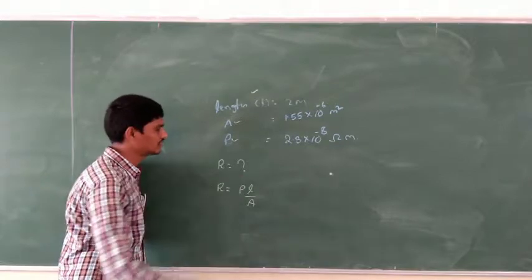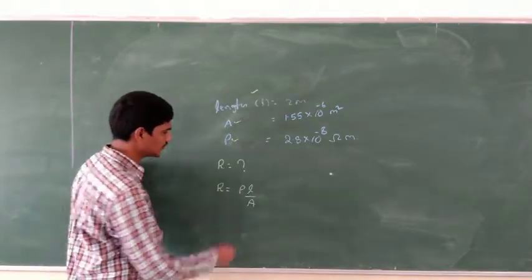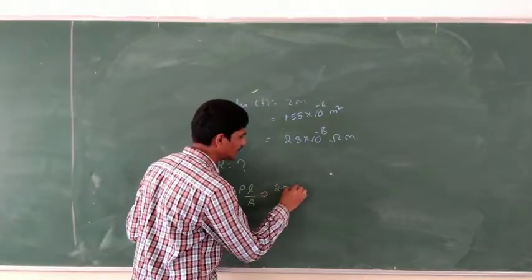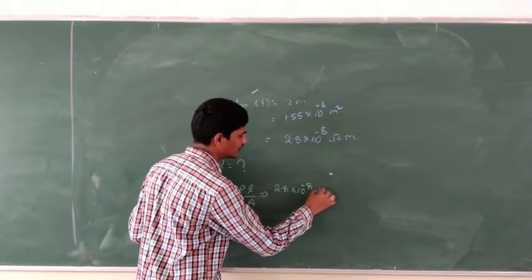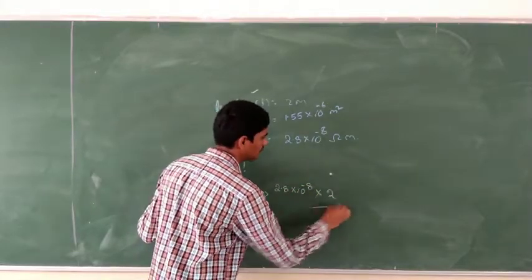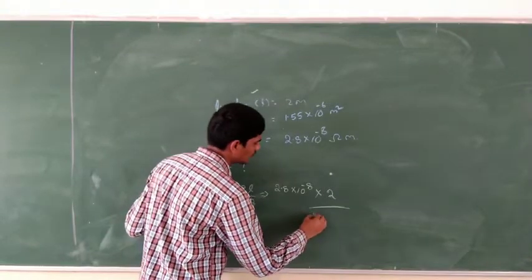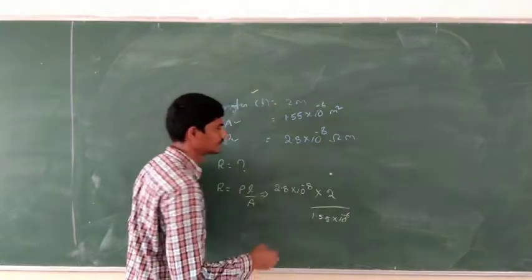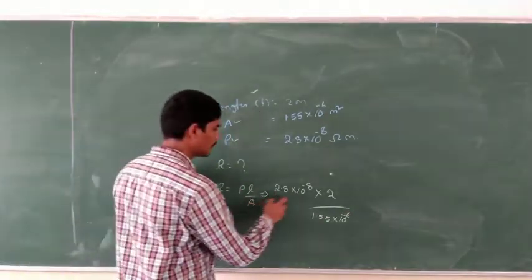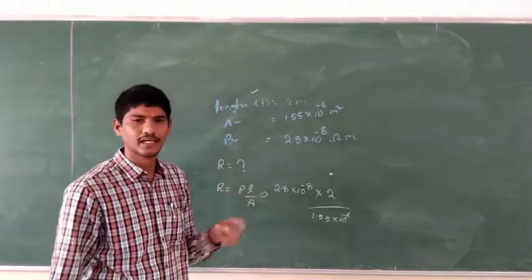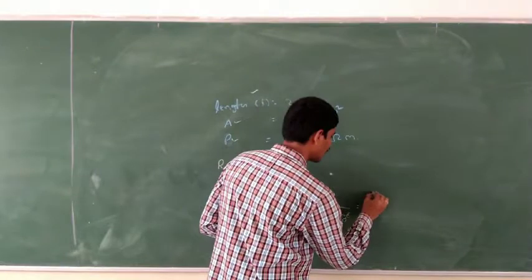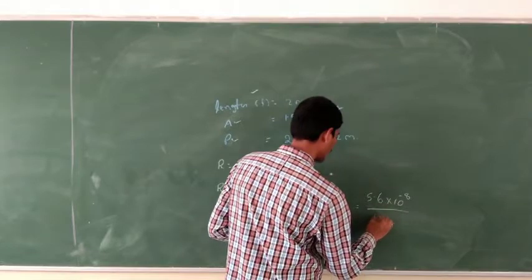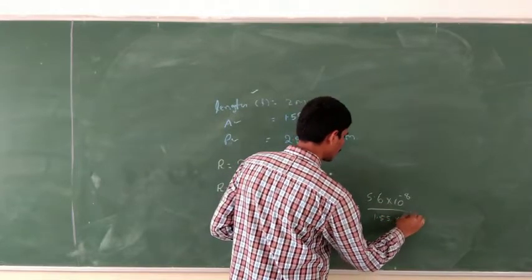If you substitute these values, rho is 2.8 into 10 to the power of minus 8, into 2, divided by A, which is 1.55 into 10 to the power of minus 6. If you multiply these two, you get 5.6 into 10 to the power of minus 8 by 1.55 into 10 to the power of minus 6.